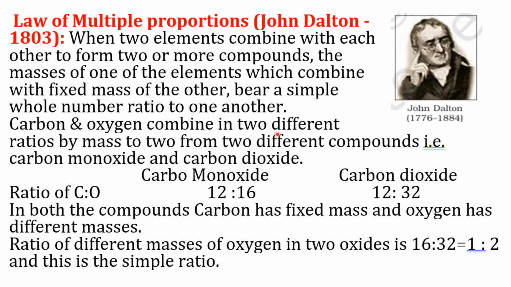Carbon and oxygen combine in two different ratios by mass to form two different compounds, that is carbon monoxide and carbon dioxide. In carbon monoxide, the ratio of masses of carbon and oxygen is 12:16, whereas in carbon dioxide it is 12:32. In both the compounds, the mass of carbon is the same, that is 12. The ratio of different masses of oxygen in the two oxides is 16:32, which is equal to 1:2, and this is a simple whole number ratio.